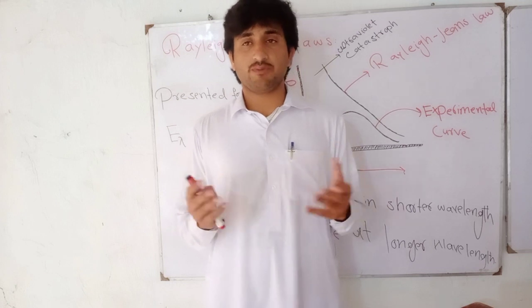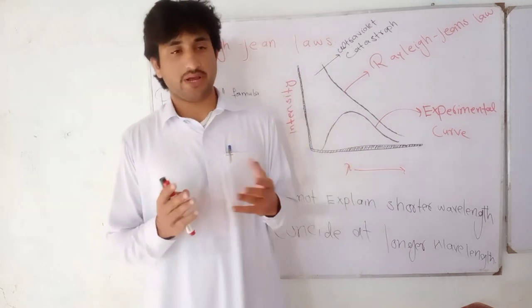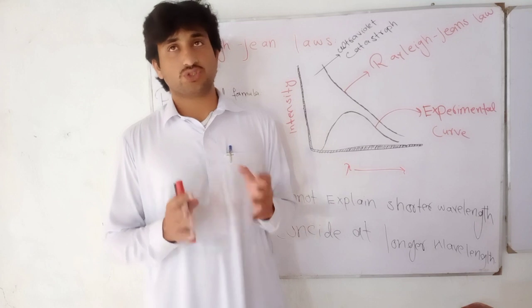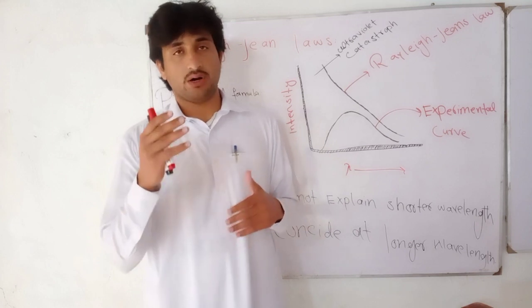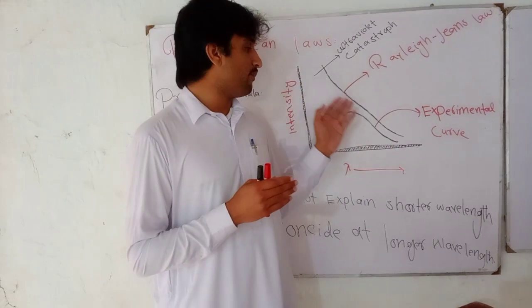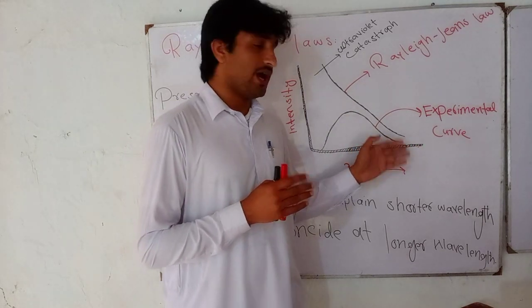He presented a formula, a theory for the black body radiation curve, which coincided at the shorter wavelength but fell at the longer wavelength.